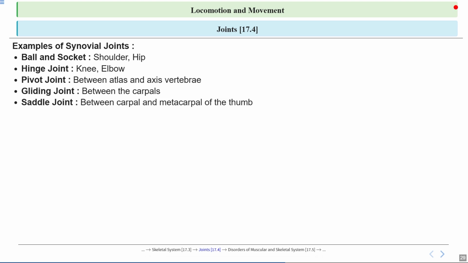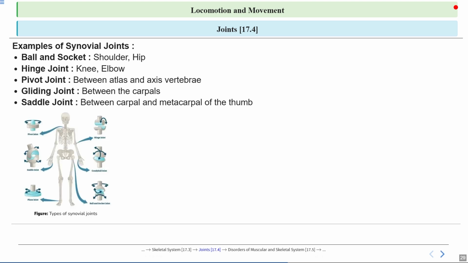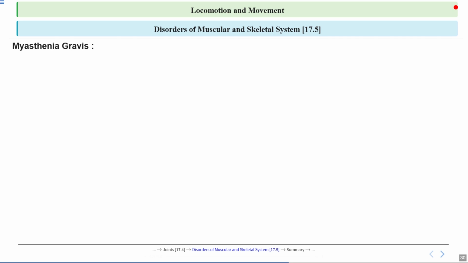Another important type is the saddle joint, found between the carpal and metacarpal bones of your thumb. Picture two saddles fitting together at right angles, and this unique shape allows your thumb to move in many directions. That is why we can grasp objects and perform precise tasks with our hands. We have already talked about this picture, which shows the location of different types of synovial joints.